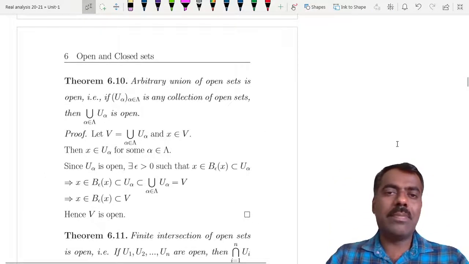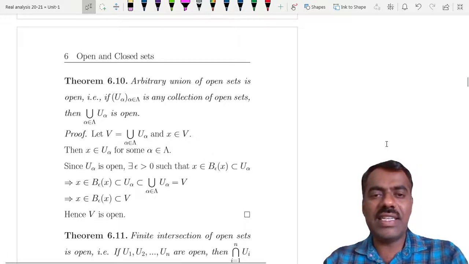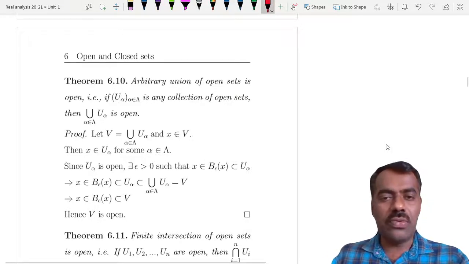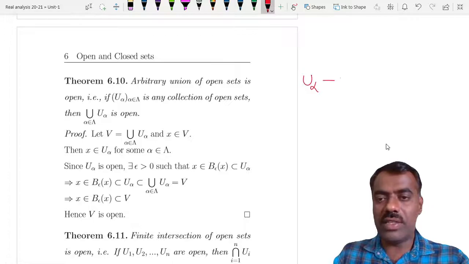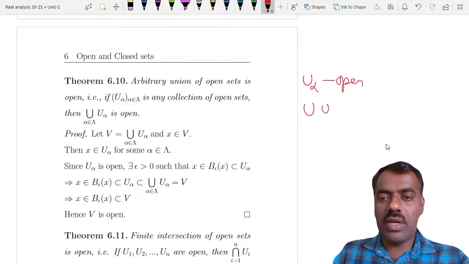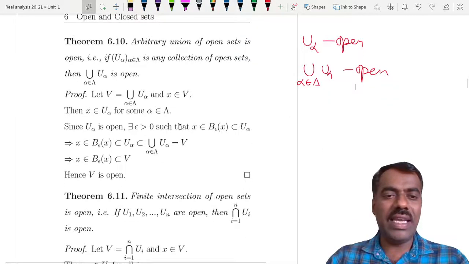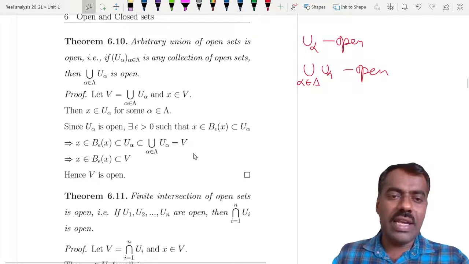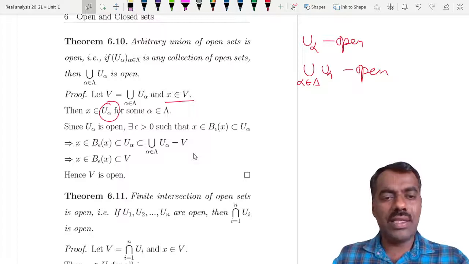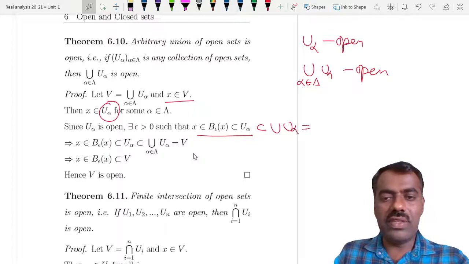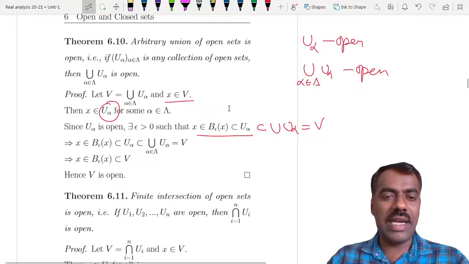Now, some simple properties of open sets. An arbitrary union of open sets is open. That means if the U alphas are open, then the union of U alpha, where alpha is in any indexing set, is also open. This is not at all difficult to prove. Take any element x in V; then x will be in one of the open sets U alpha. Since that is an open set, there exists a ball around x contained in U alpha, which is contained in the union of U alpha, which is V. Therefore this ball is completely contained in V.